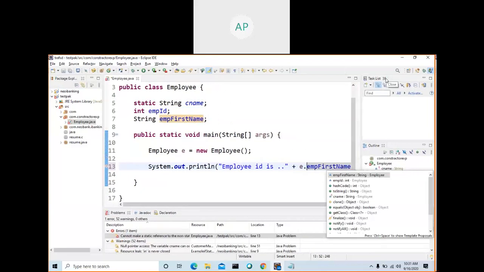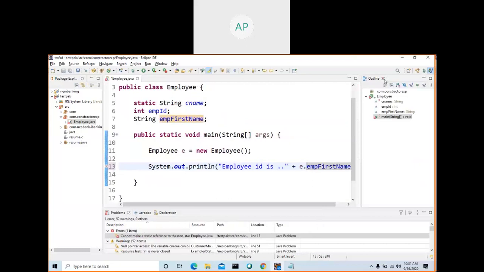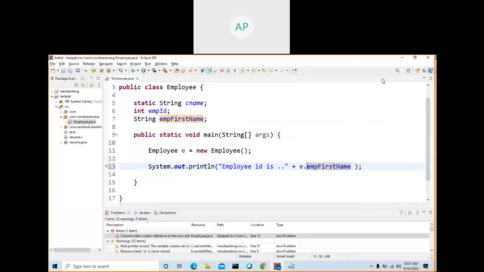What is our idea here? When you discuss local variable, global variable, instance variable and static variable, there is a video, and if you see that video, you will get to know the entire detail.